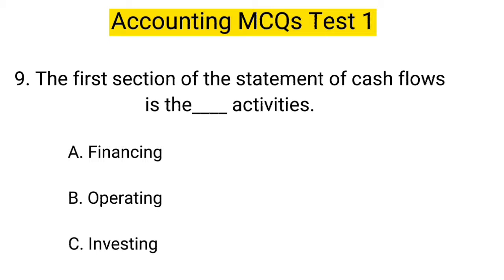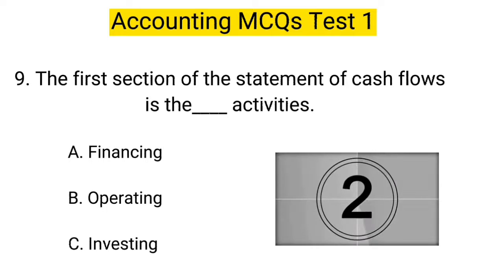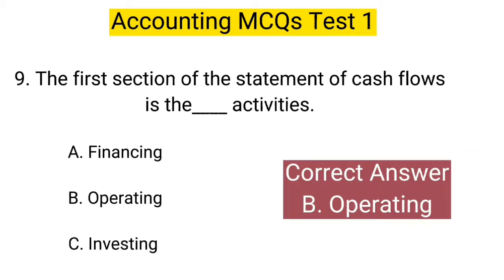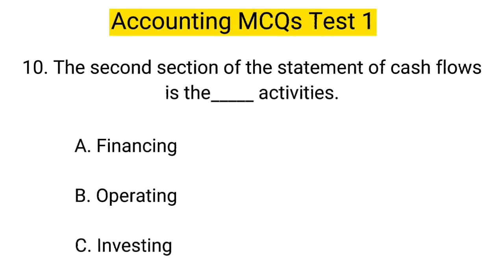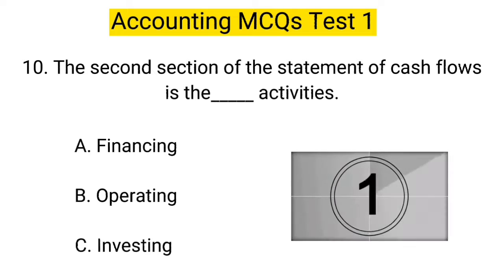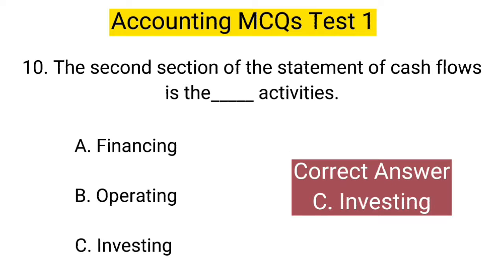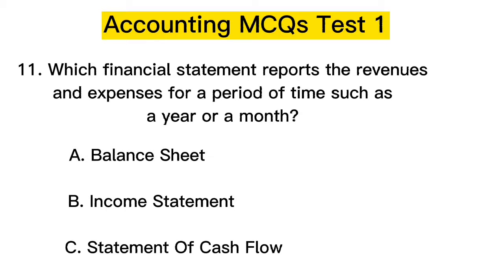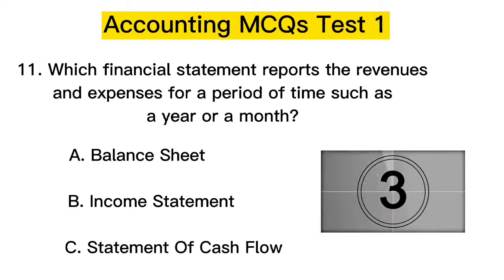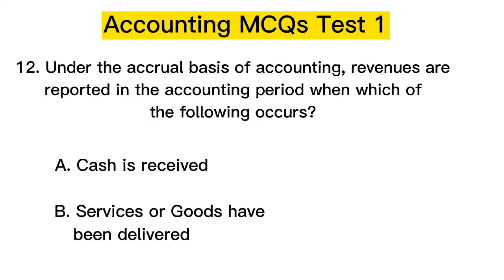9. The first section of the statement of cash flows is the activities. Correct answer is B. 10. The second section of the statement of cash flows is the activities. Correct answer is C. 11. Which financial statement reports the revenues and expenses for a period of time such as a year or a month? Correct answer is B.